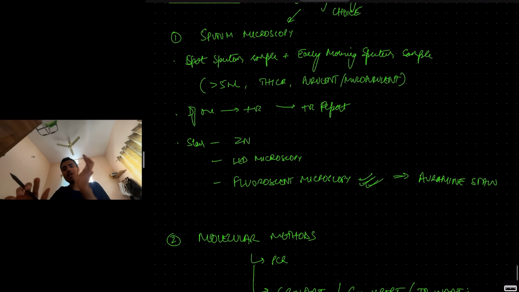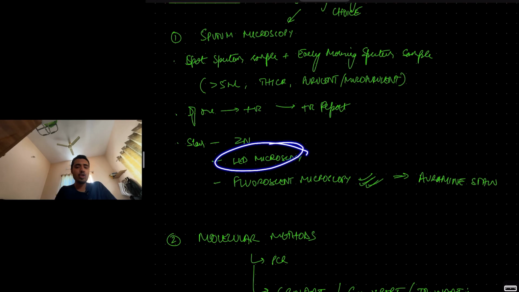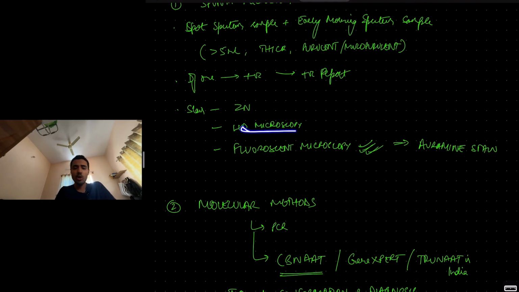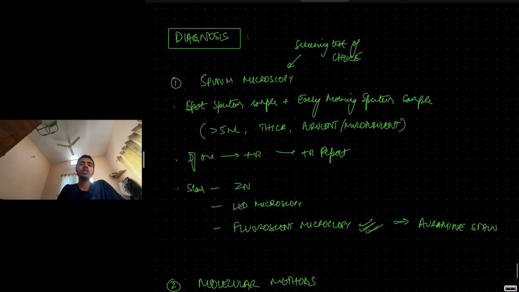The stain used for this sputum microscopy is ZN stain, which can be used in the olden days. LED microscopy is also much better, but this also is not that commonly used. Nowadays, we use fluorescent microscopy using auramine stain. So auramine stain is used for detecting acid fast bacilli in sputum sample. So sputum microscopy is still the screening test of choice.